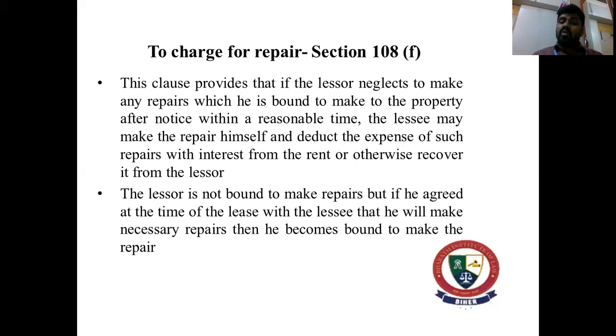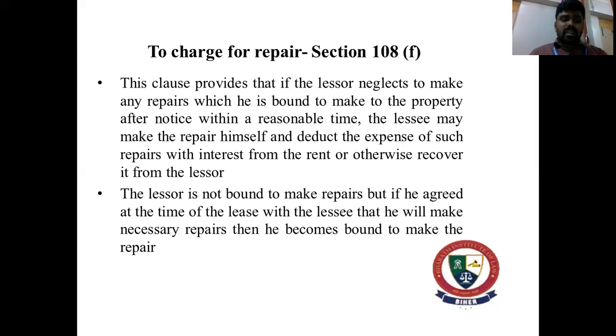So the lessor is not bound to make repairs, but if he has agreed at the time of the lease with the lessee that he will make the necessary repairs, then he becomes bound to make the repair. So as I said, it depends on the lease deed alone. If there are terms and conditions which say that the lessor is bound, then you are bound to make those repairs. And if you are denying it, or if you are neglecting it, then the lessee can do the repairs, whatever repair is required for the property, and he can deduct the same from your rent. So it becomes his right.